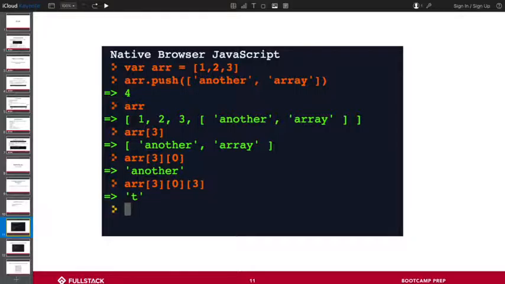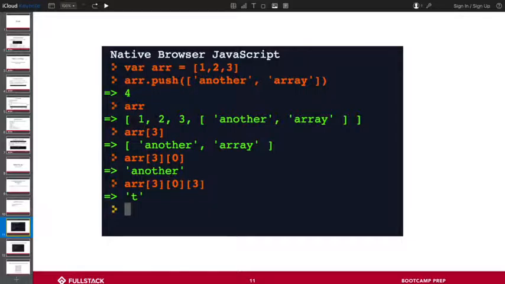So if I try to access the third index in this array, the 0 index is a number, the first index is a number, the second index is a number, so index 3 is going to be this other array, right? Now I have access to the second array, and if I ask you what the index 0 of that is, what I'm basically asking is, what is the first variable in this inner array?